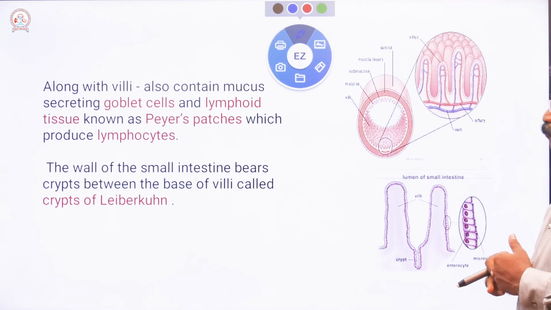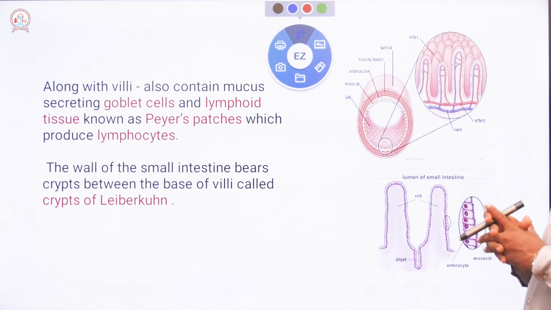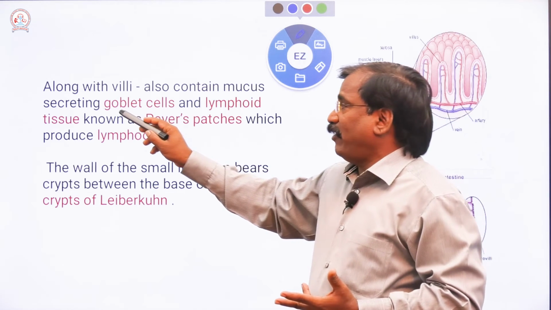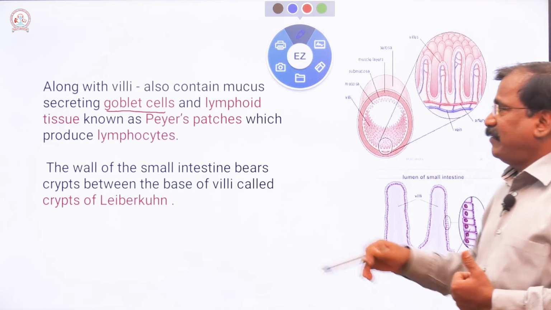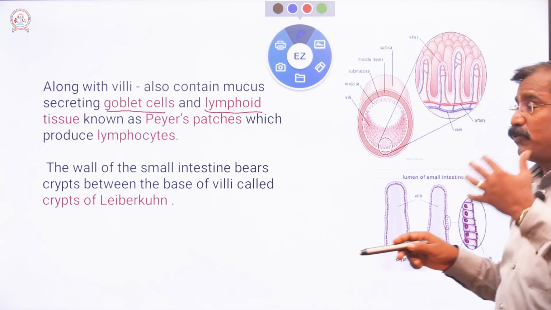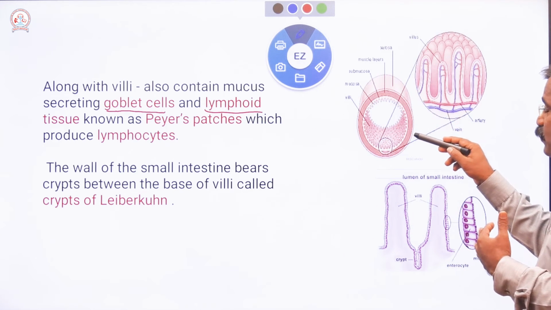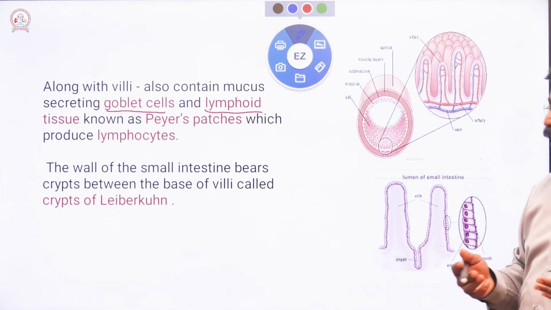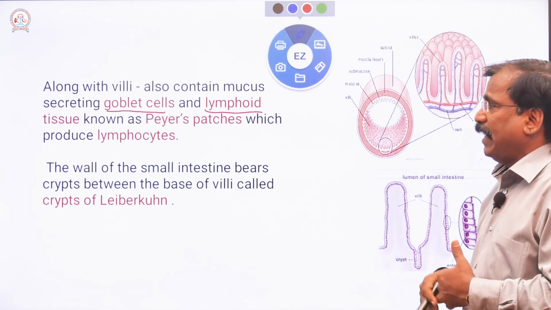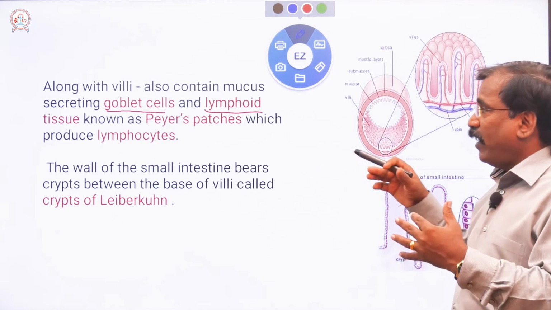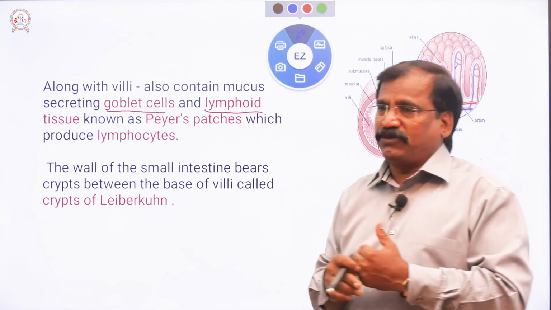Along with the villi, in between them, there are also some cells called goblet cells, and lymphoidal cells are also there. So in the intestine, apart from the villi, there are goblet cells and lymphoidal cells.